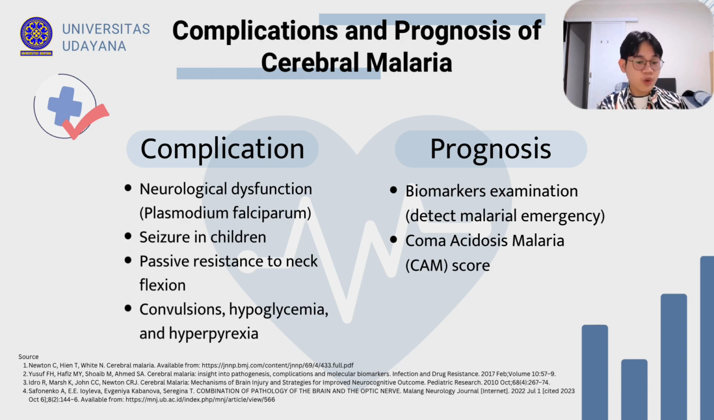Besides, prognosis is worsened if the patient suffers from systemic complications such as anemia, metabolic acidosis, electrolyte imbalance, hyperpyrexia, hypoglycemia, and shock. These complications should be treated soon for a good prognosis. Biomarker examination is believed to be useful in detecting malarial emergency, and the coma acidosis malaria score is also found useful to improve prognosis. In conclusion, the prognosis of cerebral malaria often depends on the management of other complications.